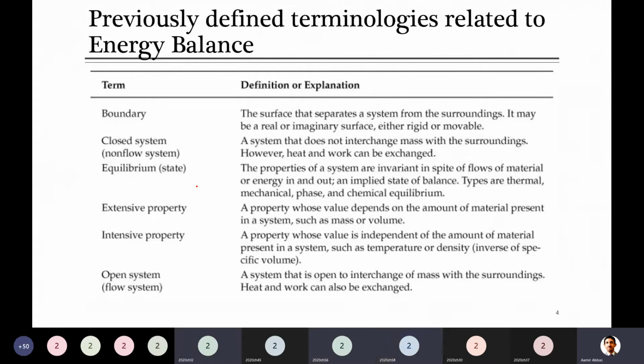Good, yes. It separates the system from the surrounding. This boundary or system boundary is an imaginary line you can consider which just separates your system from the surrounding. So here he mentioned it as a surface that separates. As he said, it is sometimes real or sometimes imaginary surface, either rigid or movable. Meaning you can just consider it.